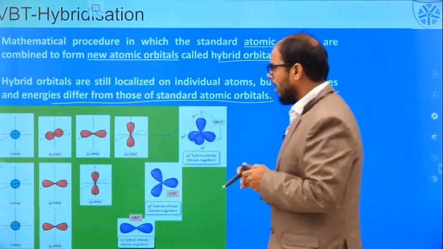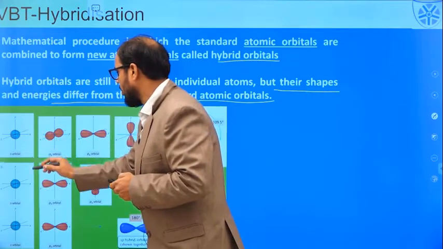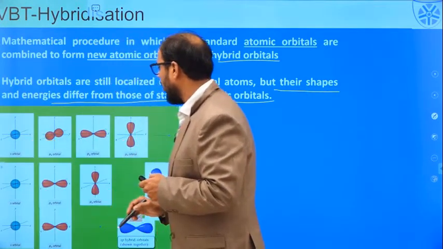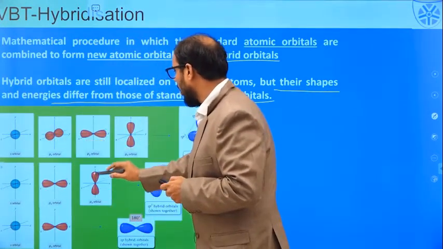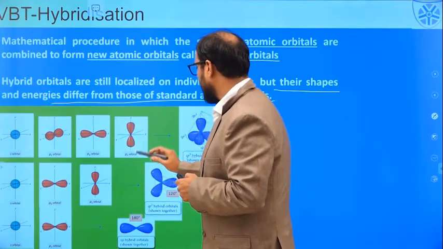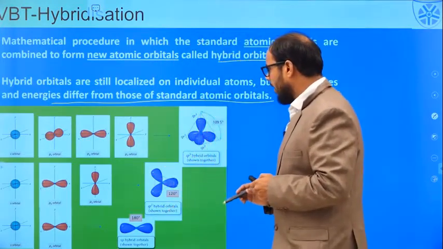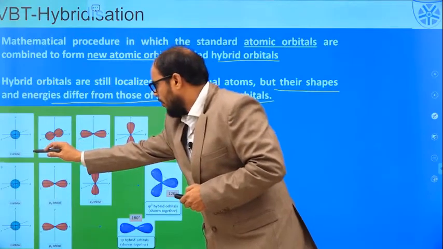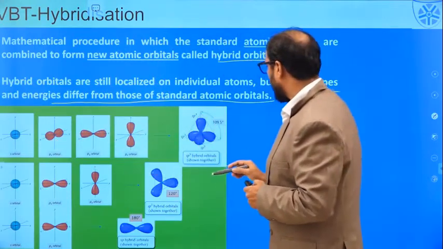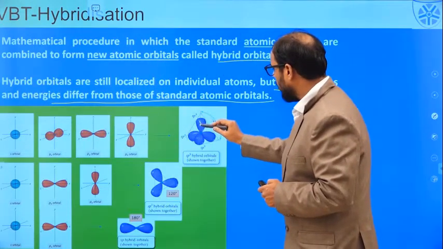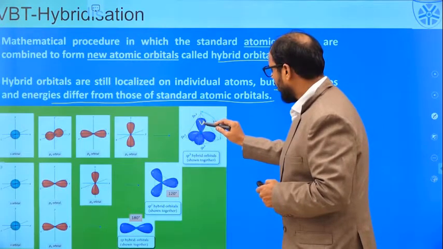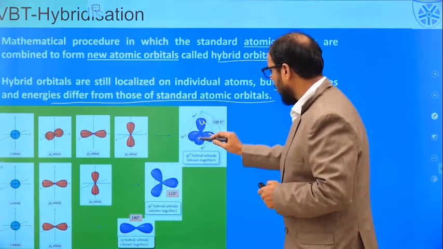Let us try to understand this hybridization concept. We have got one s orbital, one px orbital, py orbital, and this pz orbital. And these four orbitals will intermix to form four new hybrid orbitals. This is the fourth one, this is the third one, the second one, and this is the first one.